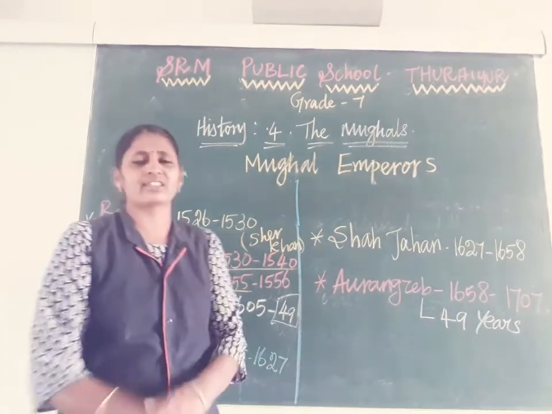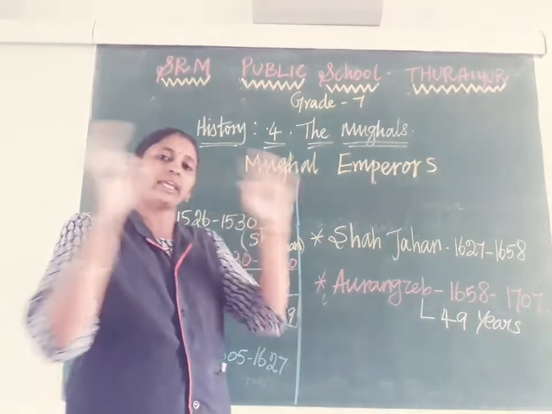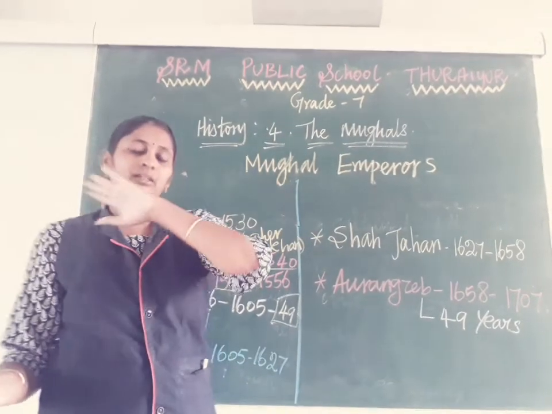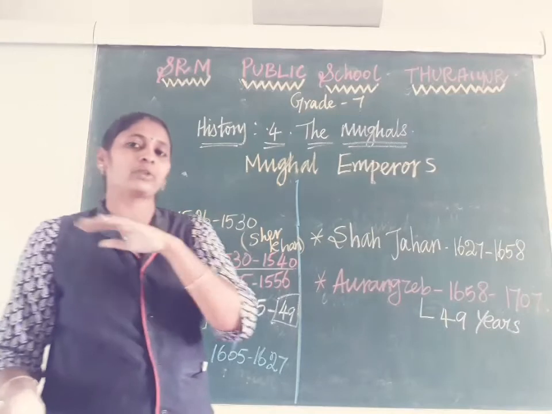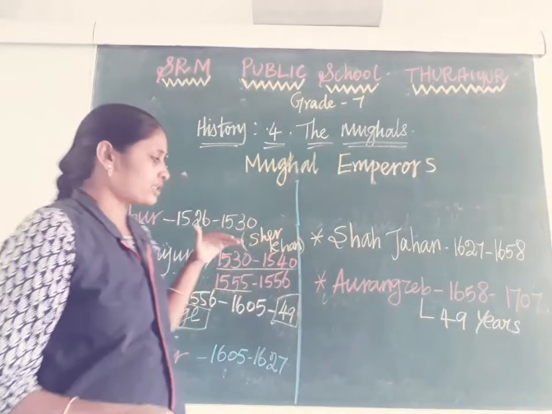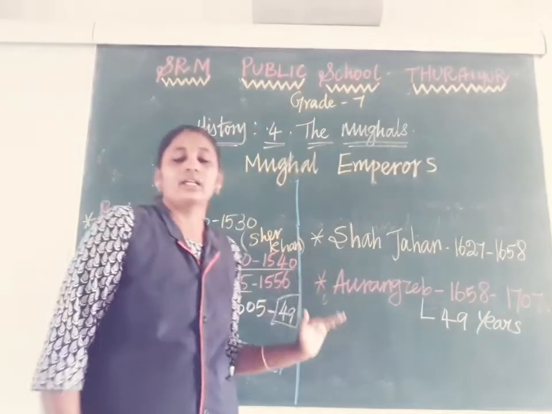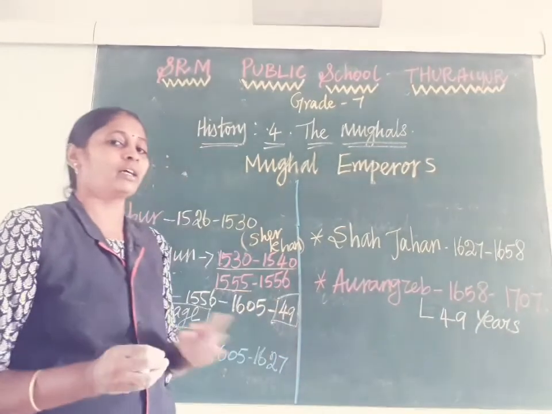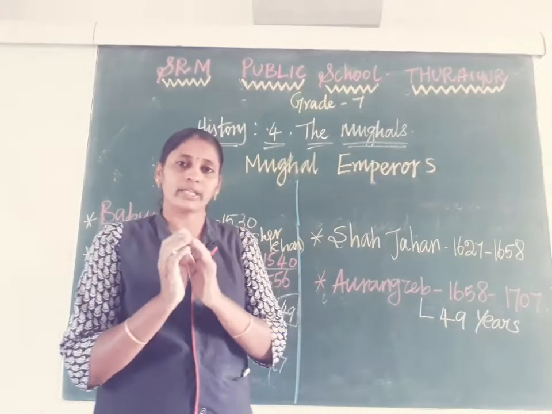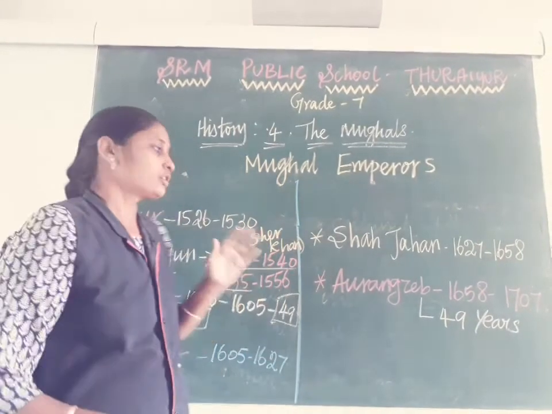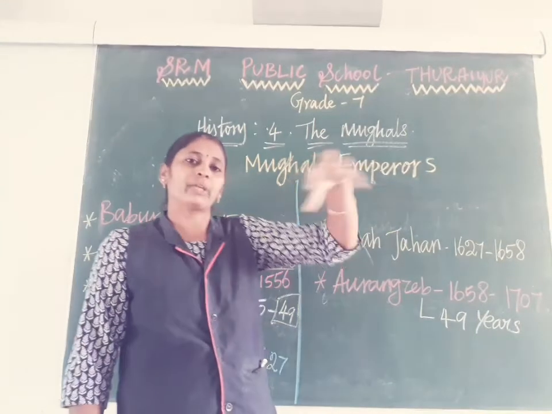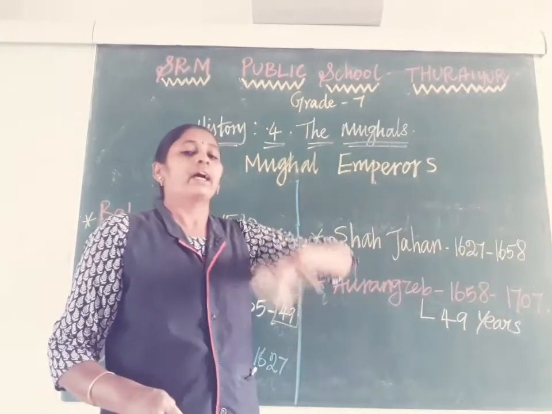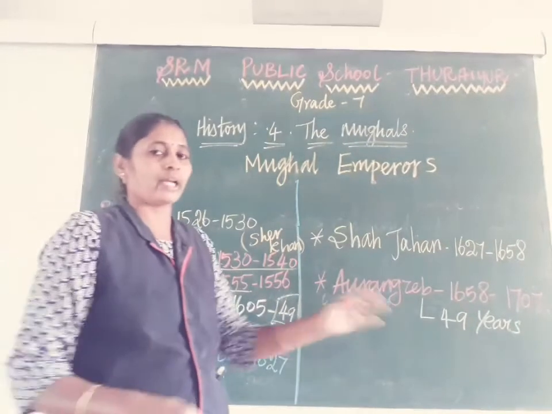But in these 49 years he faced a lot of problems. Why? Because the ruling area was expanded from Pakistan to present-day West Bengal and Bangladesh, and in the west and south, Gujarat, Karnataka, Maharashtra, the entire Telangana, and part of Tamil Nadu. So the ruling area was very broad. Suppose he controlled a problem in one region, and then a rebellion happened in Bengal, he went to Bengal and controlled that rebellion or revolt.